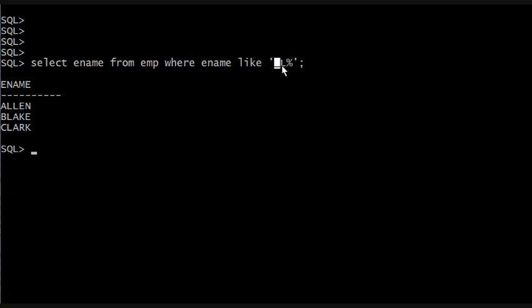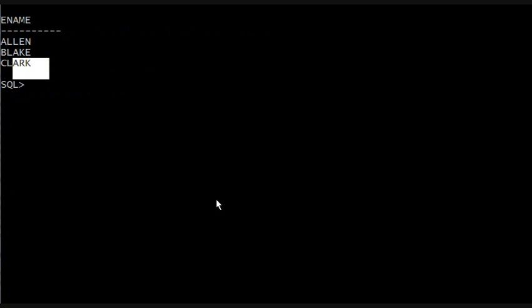Why? Because we want the second letter to be exactly what we're looking for, which in this case is L. And then the percentage sign means anything else that comes after it. So L, we have L-E-N, L-A-K-E, and so forth. All right.